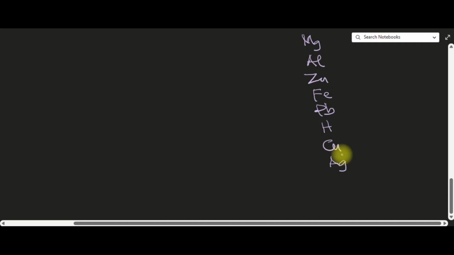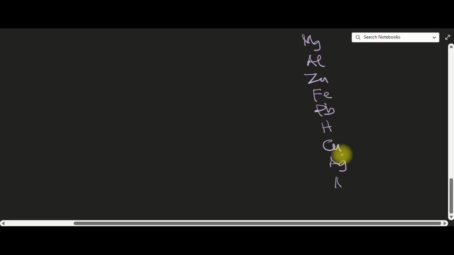So I think, yeah, silver, I think gold, Hg. Yeah, so anything after silver, you don't need to bother ourselves too much.